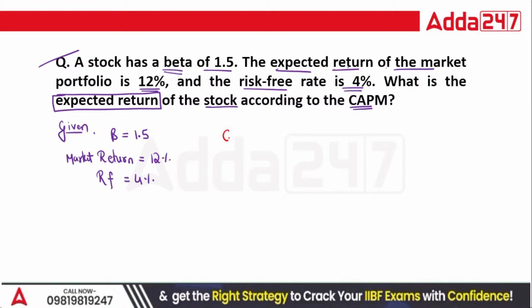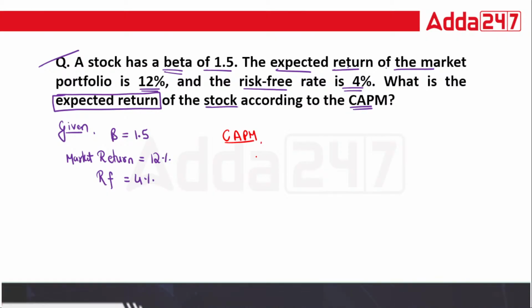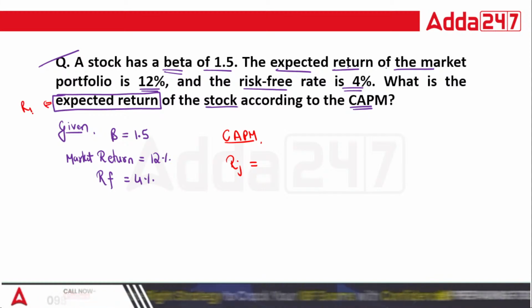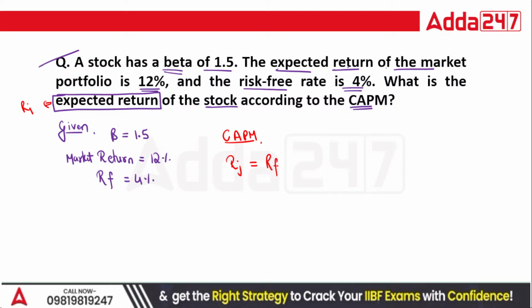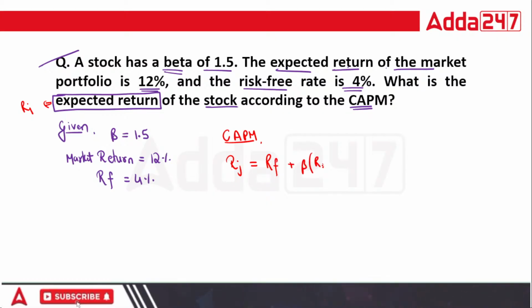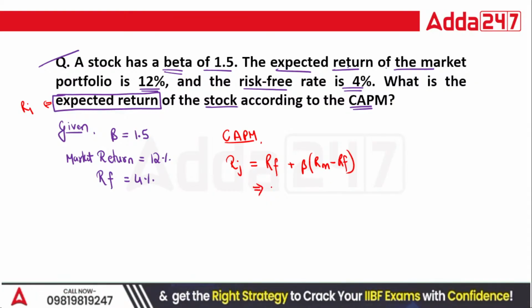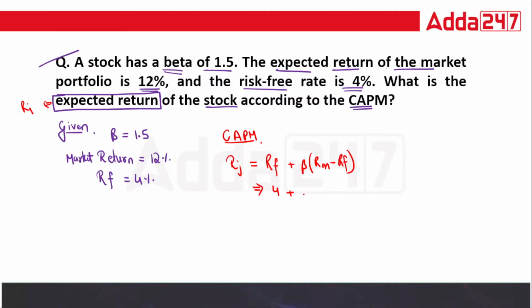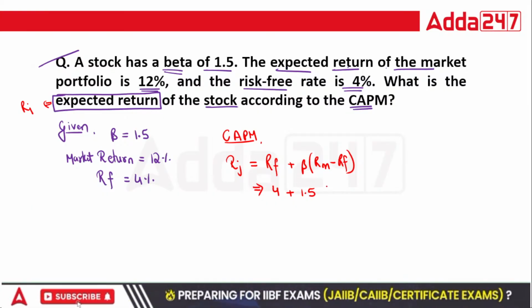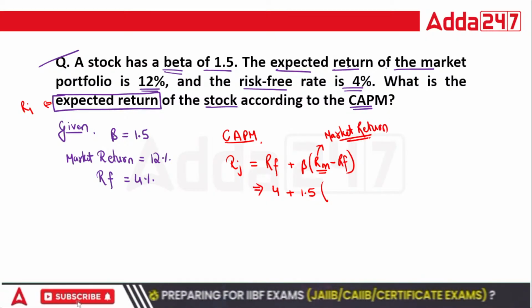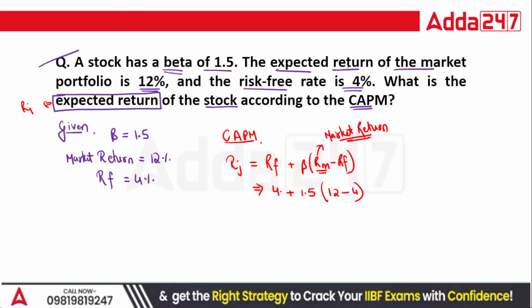Now let's use the CAPM formula. As per this, we are going to calculate the required rate, expected rate, that is denoted with RJ. So RF plus beta, RM minus RF. Here, what is your risk-free rate? That is equal to 4%. Beta is equal to 1.5. What is RM? RM is the market return that you are generating. That is 12 minus 4. RF is your 4, so write 4 here.